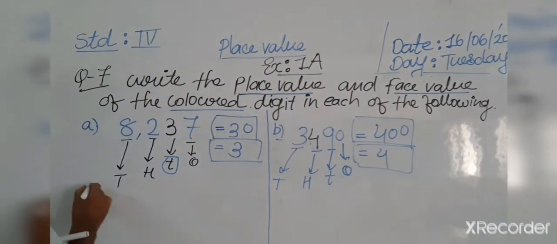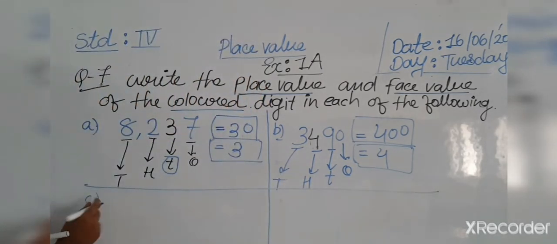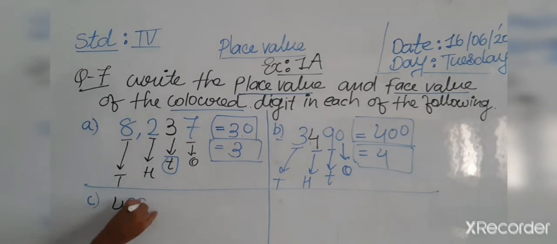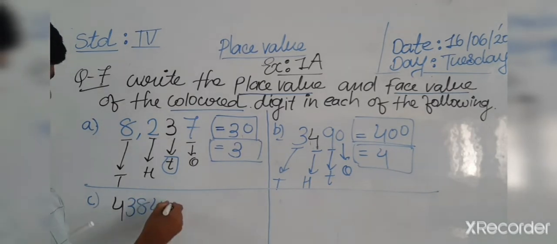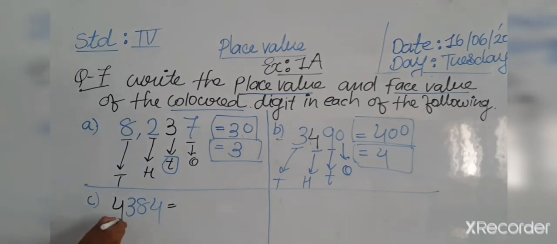Okay, now question number C. Question number C is 4,384. Okay, so now which number is colored here? The 4 is colored.